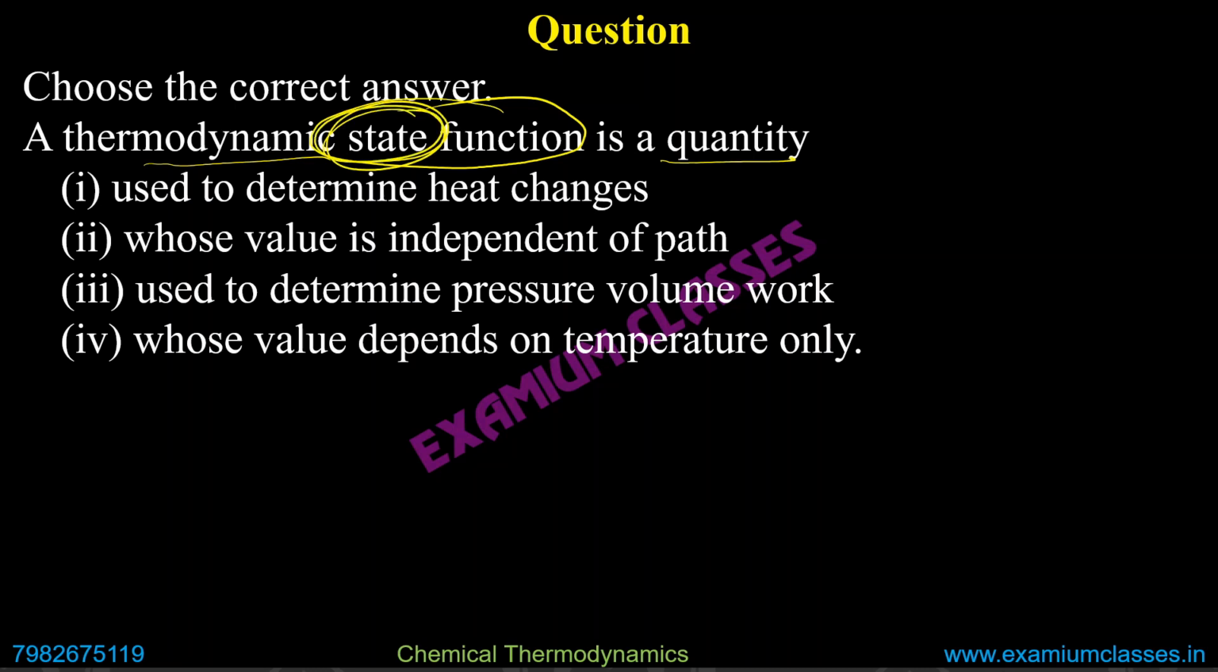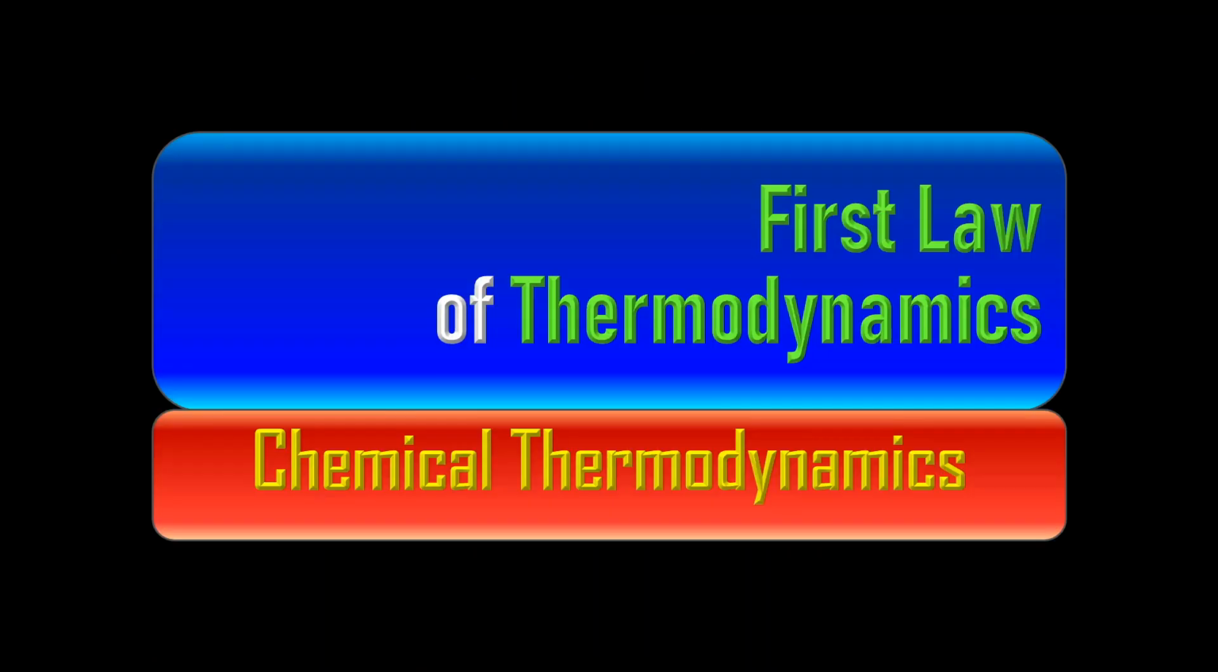But let's consider the third and fourth options also. Used to determine pressure, volume, work? No, this is just depending on initial and final state. Whose value depends on temperature only? No, we did not talk anything about temperature here. Only this depends only on initial and final state. It means the second option is correct. The value does not depend on the path. It depends only on initial and final states, state function or state variables.